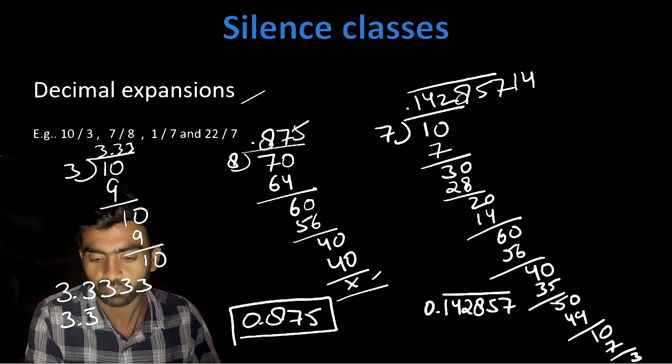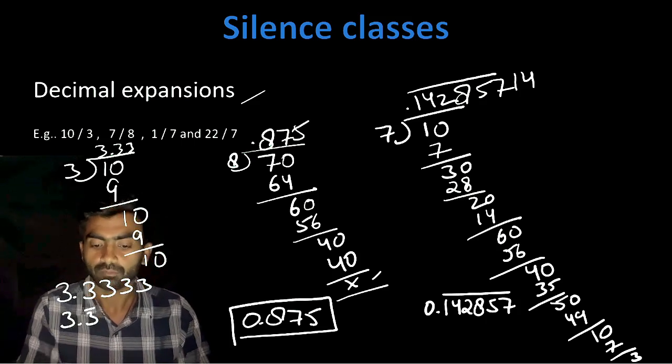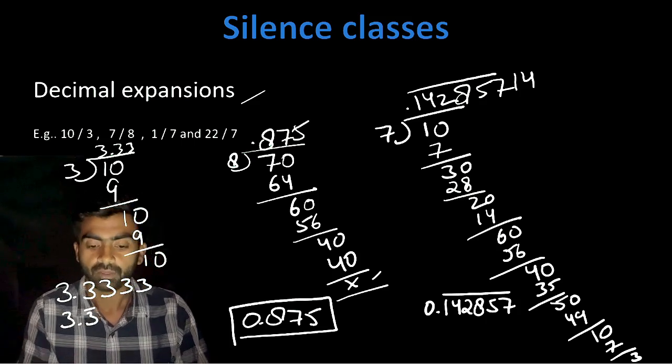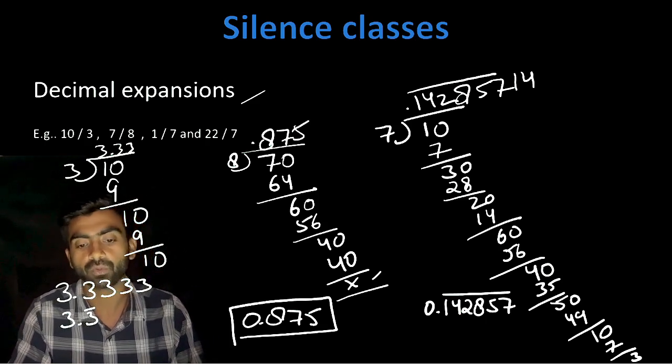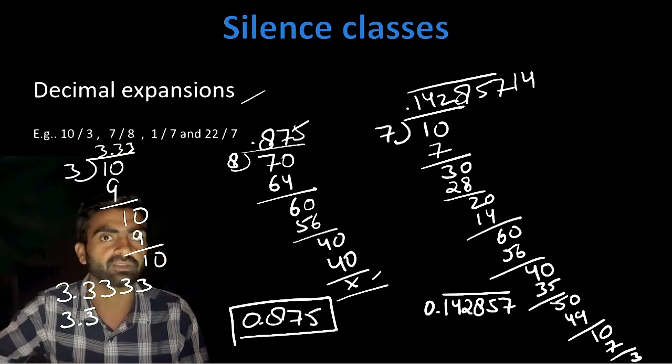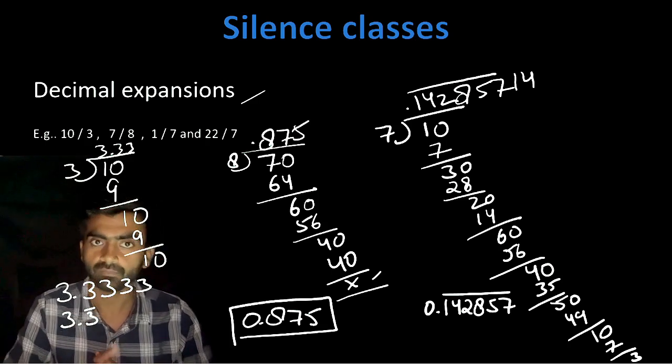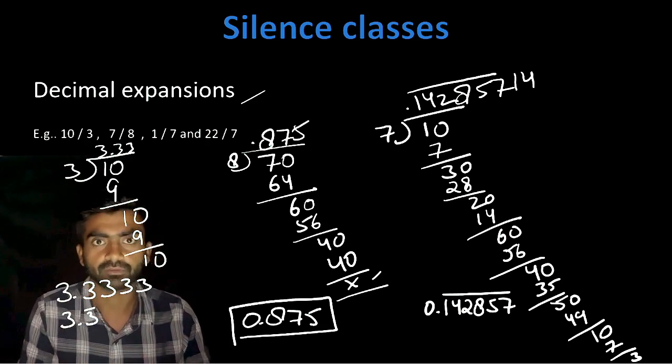0.142857. Okay, we can put a bar over these numbers, because it will repeat again. If I do further, it will come 142857. Again it will repeat 142857. Again 142857, and so on. It will continue like this only. I hope you guys understood this particular concept.